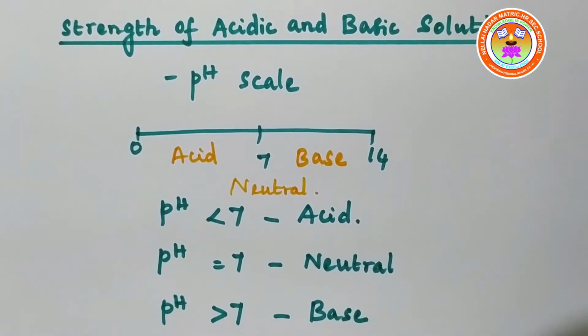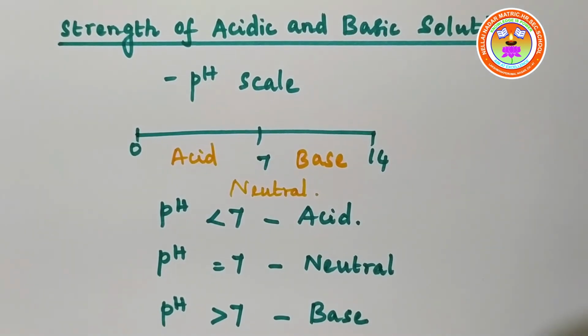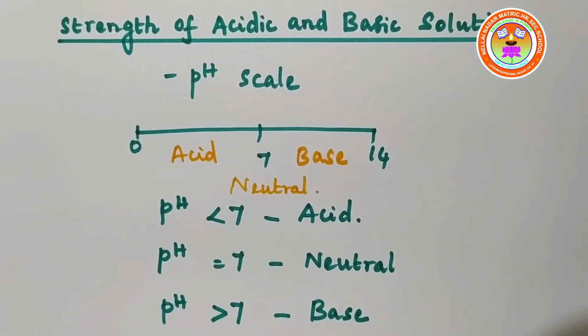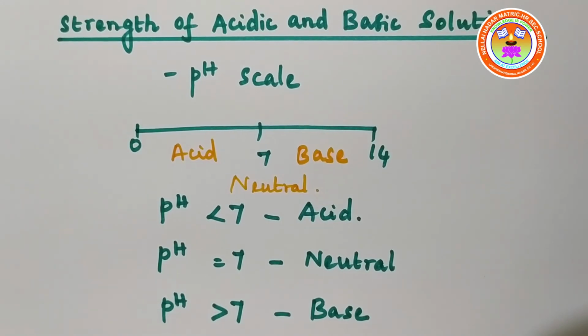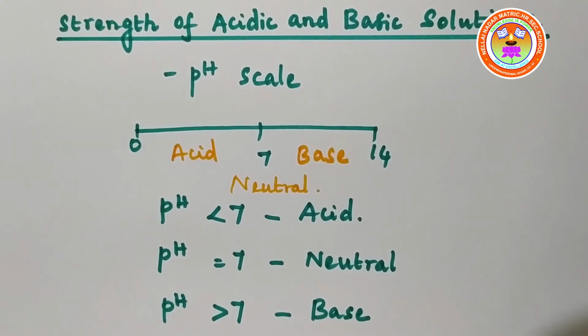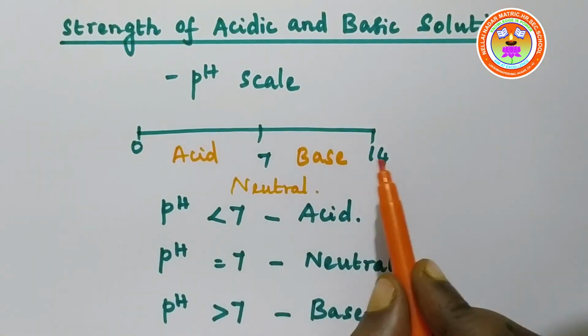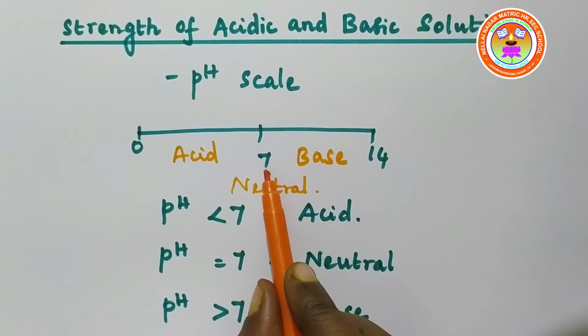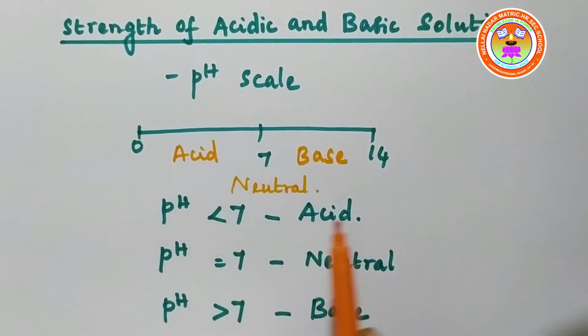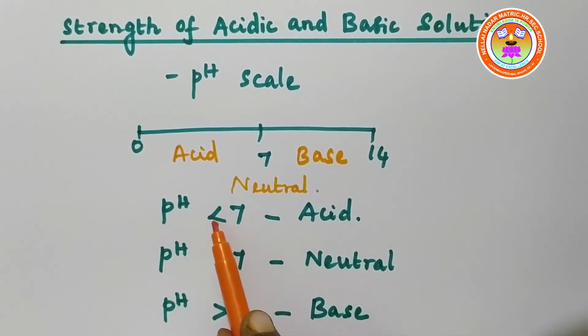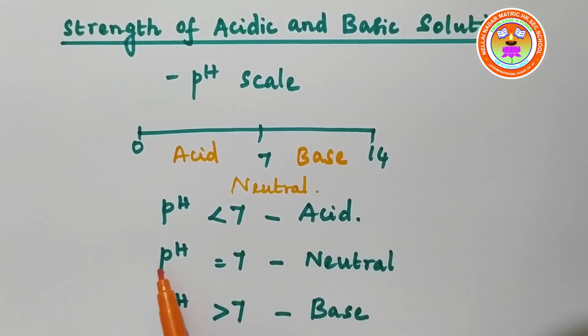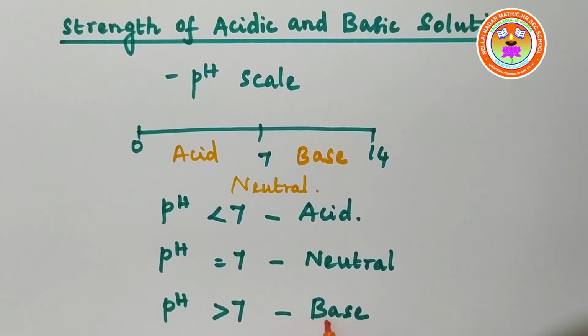So, this is the scale which is used for measuring the H plus ions, the concentration of hydrogen ions present in a solution. That scale is called the pH scale. It has the numbers from 0 to 14, the mid value being 7. Solutions which have pH value lesser than 7 are called acids. When the pH value is equal to 7, it is a neutral solution. When pH is greater than 7, that solution is called a base.